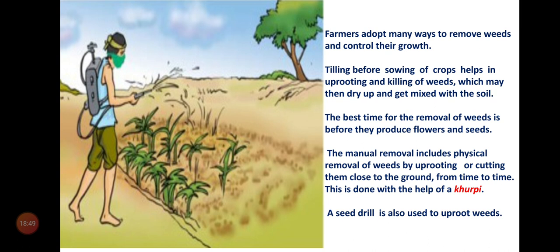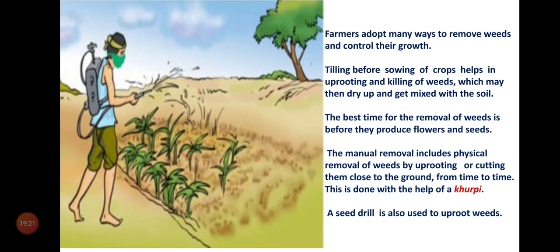What is meant by tilling, or plowing? Loosening of the soil. So before sowing the seeds, the weeds are uprooted and killed. They die because the land is dry.